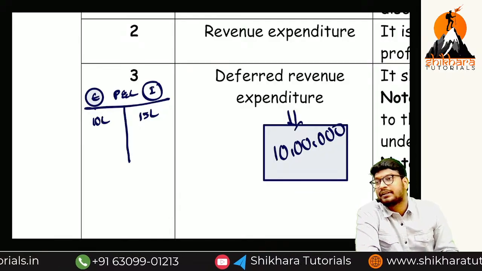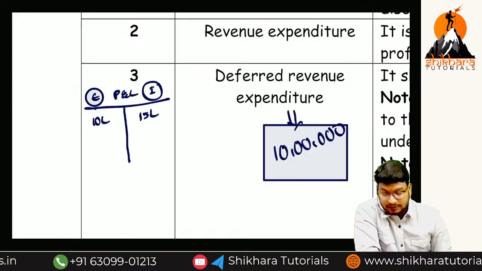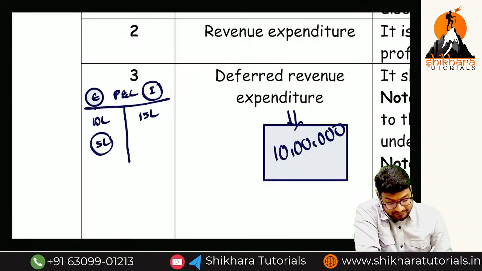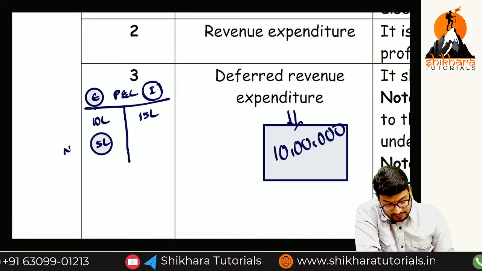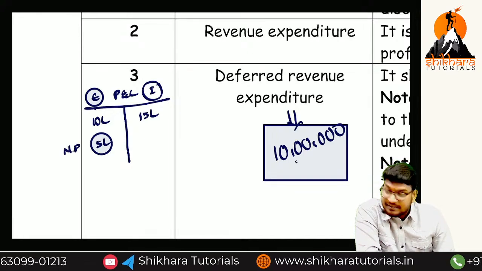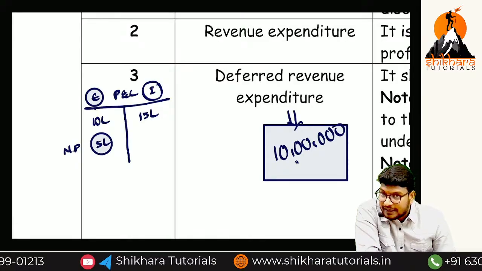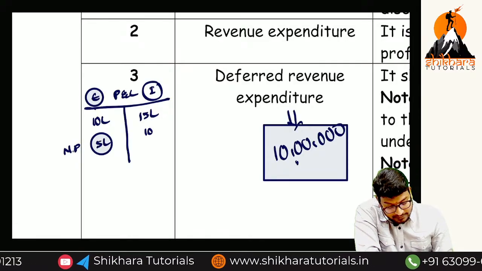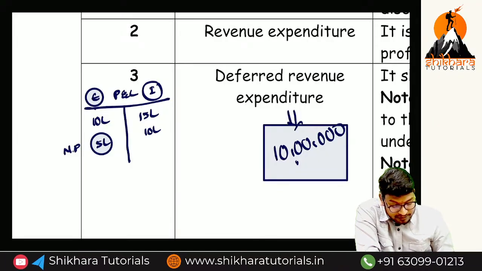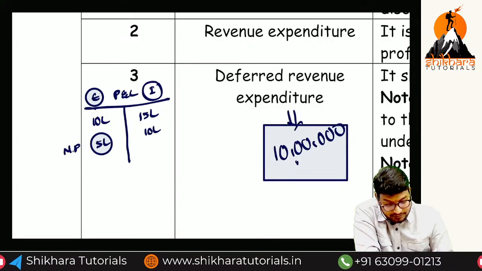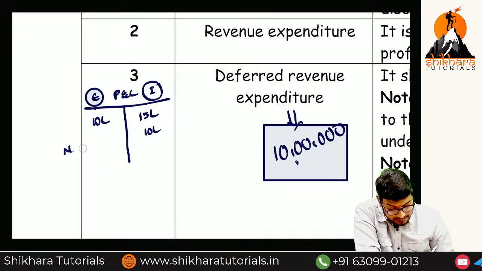What is the net profit? 5 lakhs. Okay? How did you identify? Because incomes are more than expenses. So this is called net profit. If you add this 10 lakh expenditure here, are you getting a loss or a gain? Loss. How much? So remove this one.